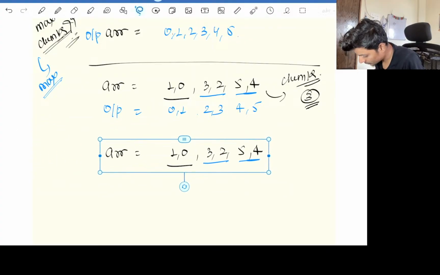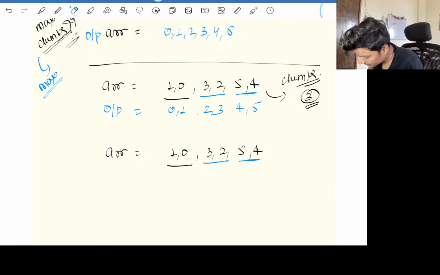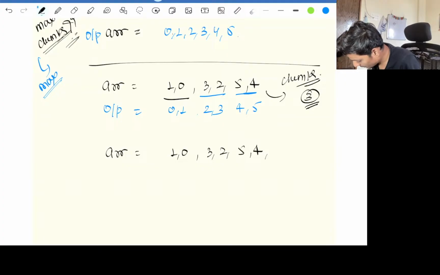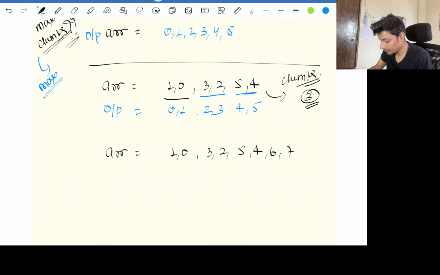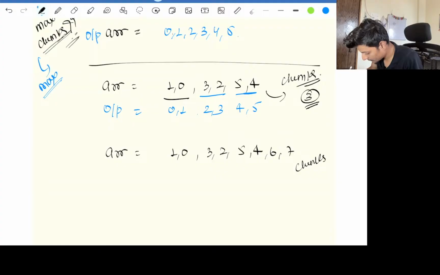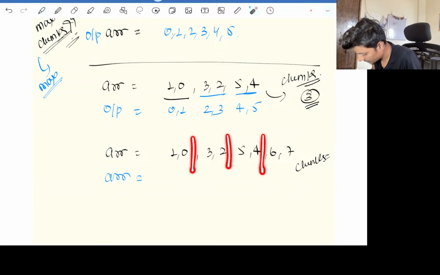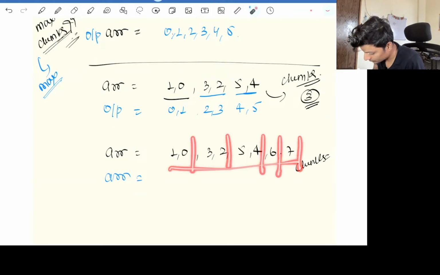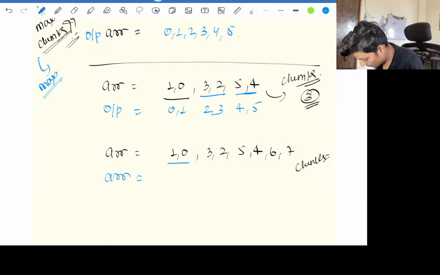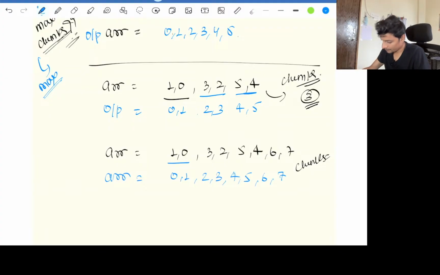Imagine this is one more array, and imagine that if over here 6 comma 7 is there, then what could be the chunks? Correct, you might have guessed it. This one is 1, this one is 2, this one is 3, 4 and 5. So the answer for this will be 5, right. I hope that up to this point you have got the question. If not, repeat it.